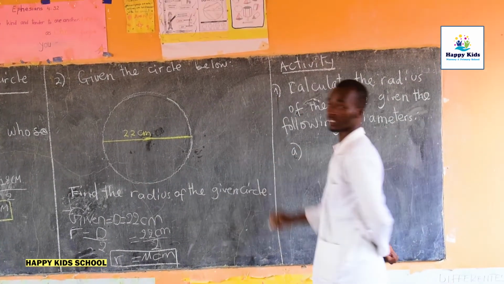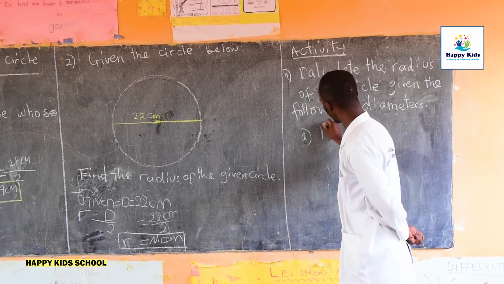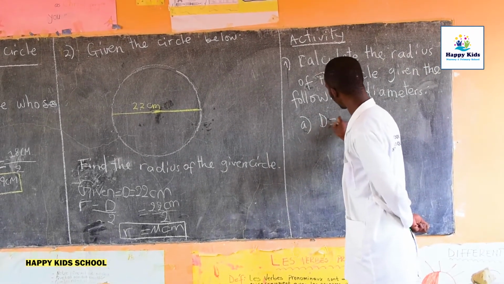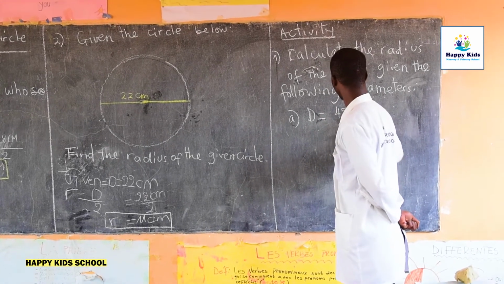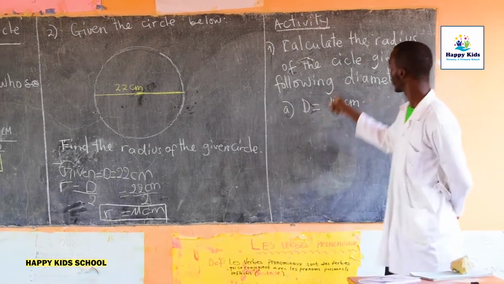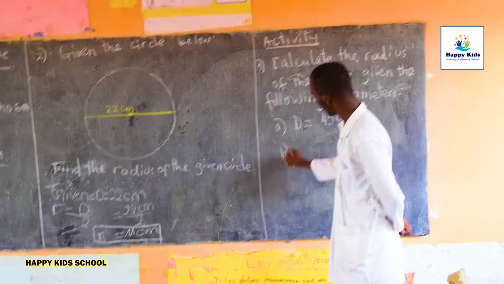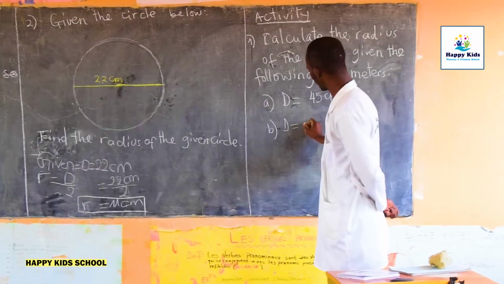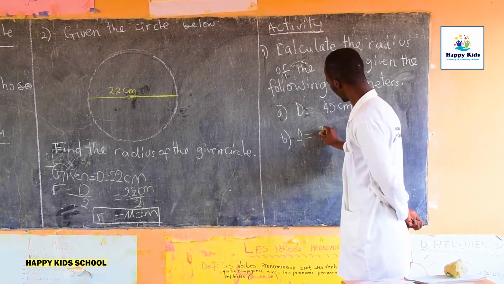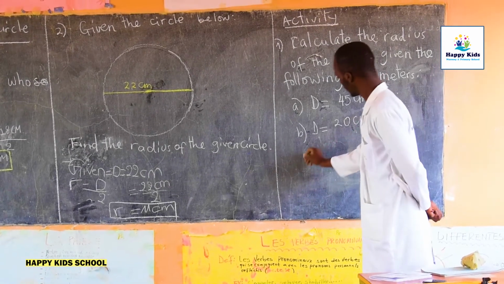The first circle is having a diameter of, we will think about the radius of the circle with this diameter. B, circle with diameter of 20 centimeters.